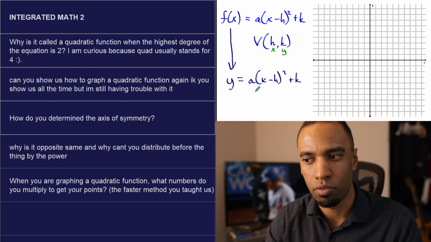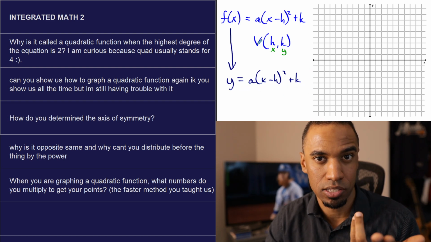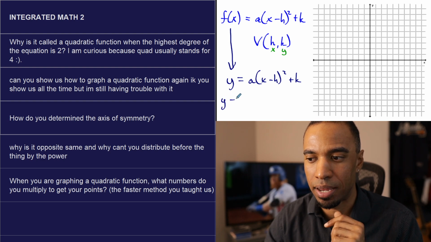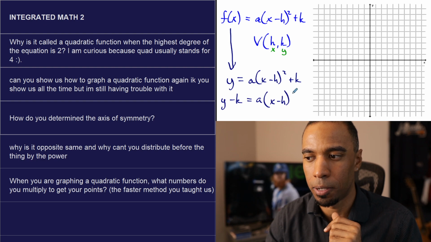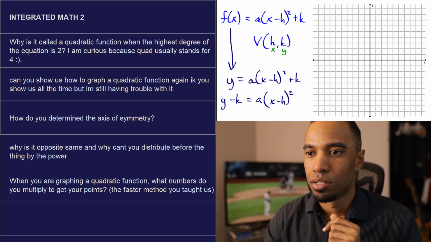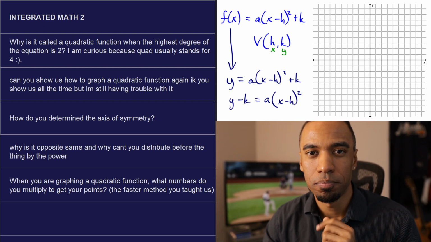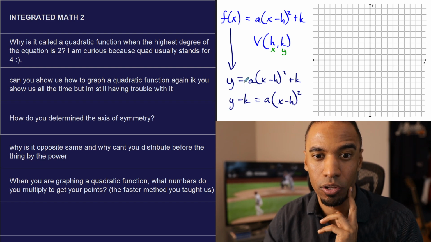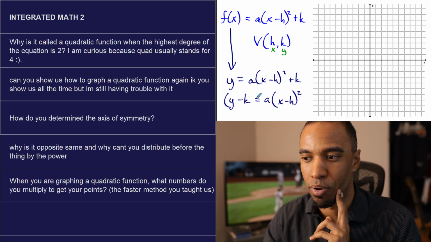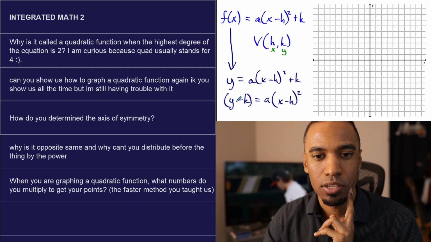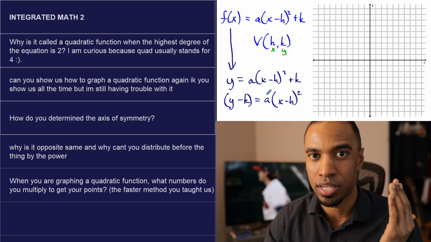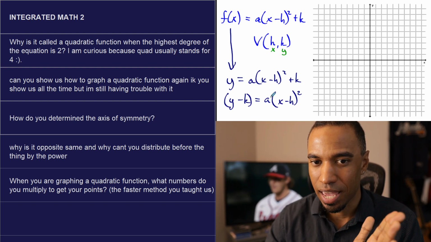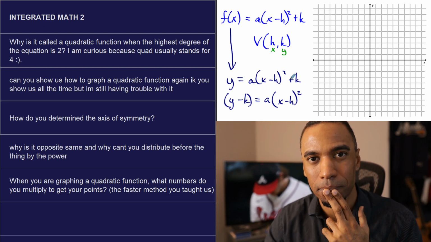What if you move it over? How would you do that? You would subtract k from both sides. So you'd get y minus k equals a times the quantity x minus h squared. Does this look very opposite same anymore? No, now it kind of looks opposite. Heck, I'll wrap this in parentheses just to kind of give it that look. This looks opposite. Your vertex, even if it was written like this, is hk. It's opposite. Kind of weird, huh?